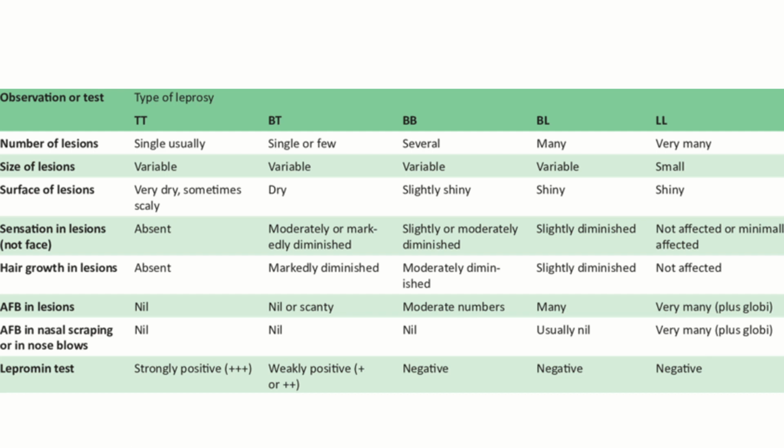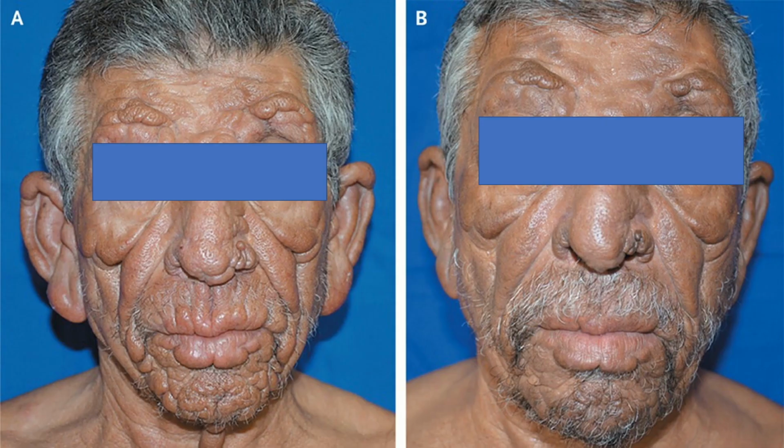You can do AFB staining even from nasal scrapings. Sometimes we take earlobe samples also. And the lepromin test, which is again a hypersensitivity reaction, will be strongly positive in TT, while it will be negative in lepromatous leprosy.